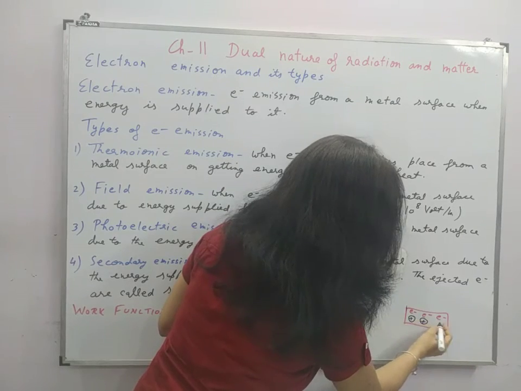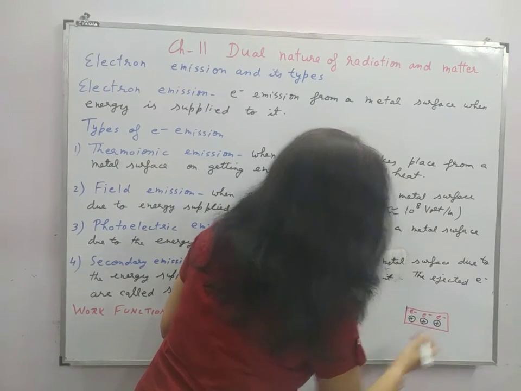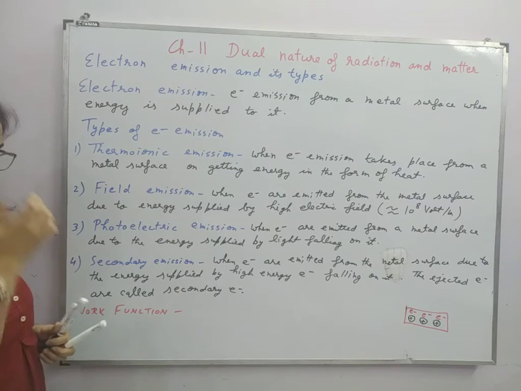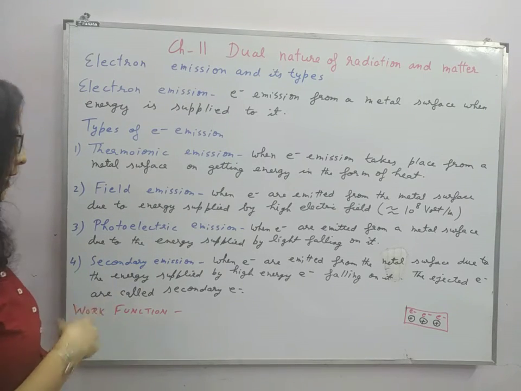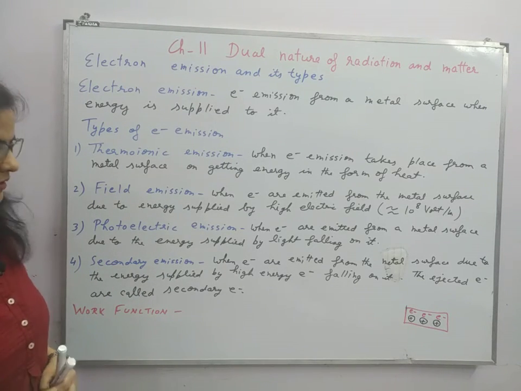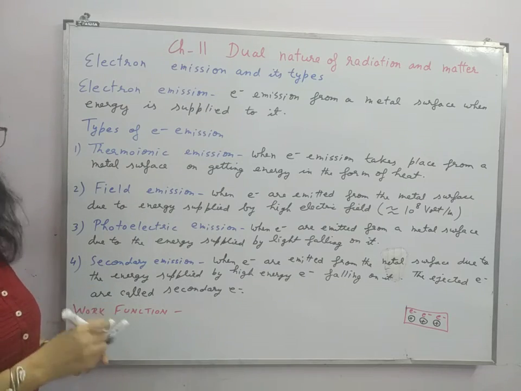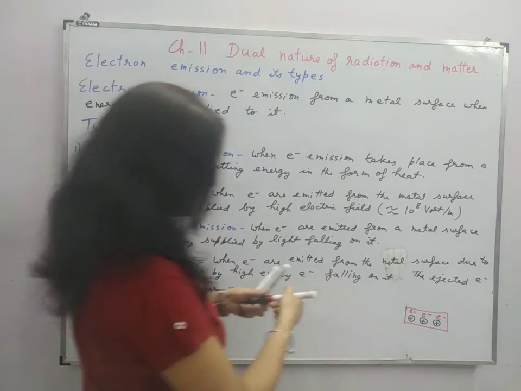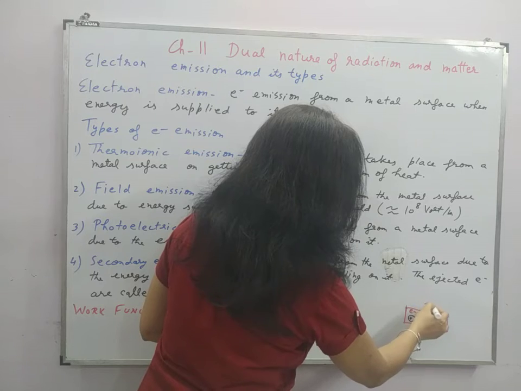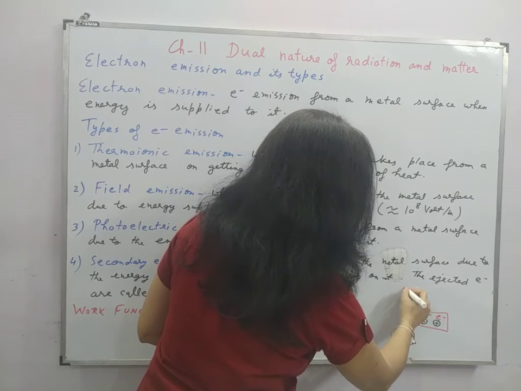These electrons are bound to the ions with some attractive forces. So the energy required to free an electron from the metal surface is called work function. Without getting that energy, these electrons cannot be freed.